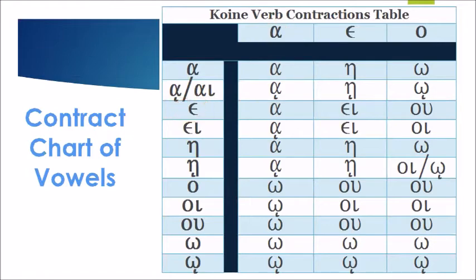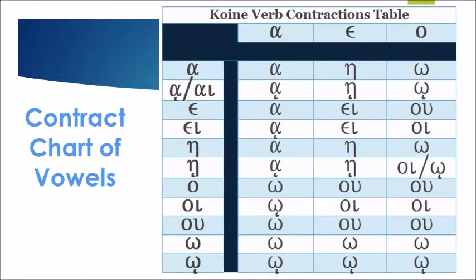Alpha plus epsilon becomes alpha. Alpha plus A becomes alpha with iota subscript. Alpha plus eta becomes alpha. Alpha plus eta with iota subscript becomes alpha with iota subscript. Alpha plus omicron becomes omega. Alpha plus the diphthong oi becomes omega with iota subscript. Alpha plus the diphthong o becomes omega. Alpha plus omega becomes omega. Alpha plus omega with iota subscript retains as alpha, omega with iota subscript.